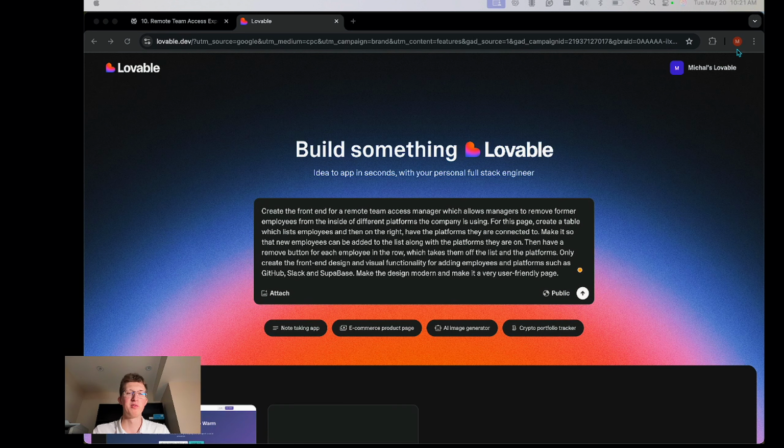So now I'm on Lovable, and I already wrote this out. It would take too long for me to write it out in front of you, but pretty much I'm giving a description of the kind of page I want Lovable to generate. And what Lovable does is it generates the UI and the front-end code for the platform. So right now I just want it to generate a page with a list of employees and the platforms they're connected to, a button for adding the employees and removing the employees. So let's see what Lovable comes up with, and usually it does a pretty good job, so let's have a look.